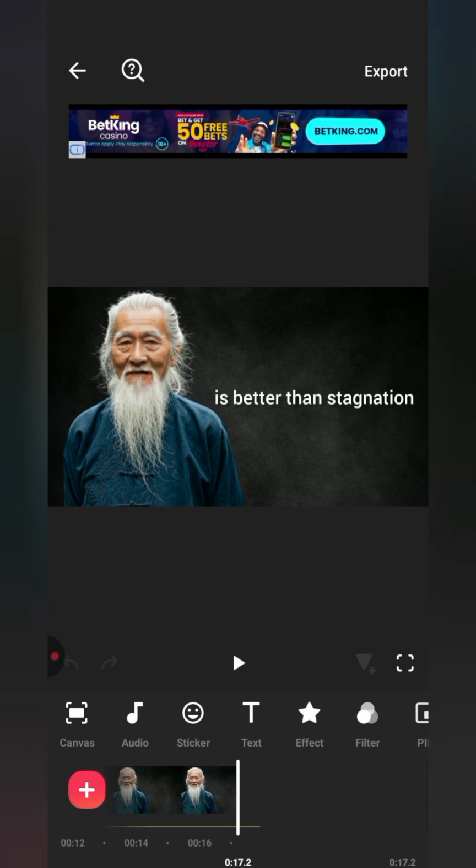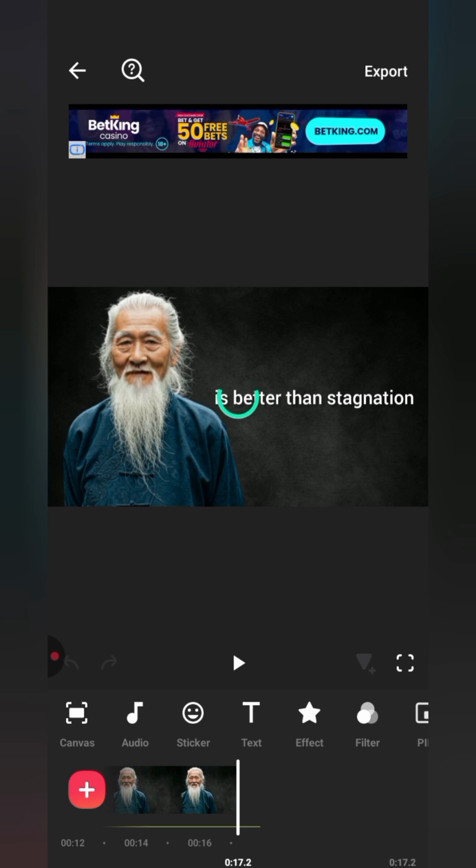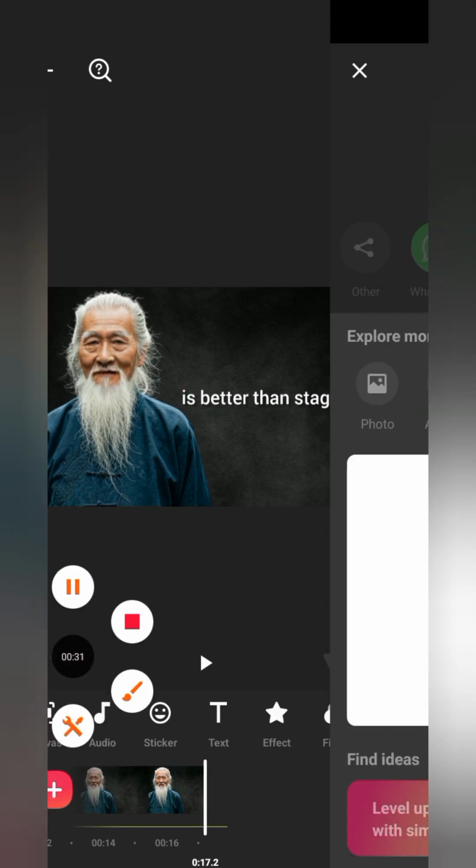So this is me just editing it. Go to export now. Once you are done, go to export and just export your work.